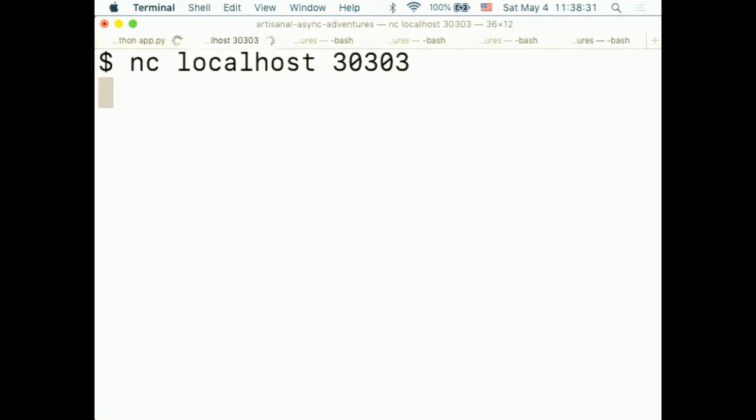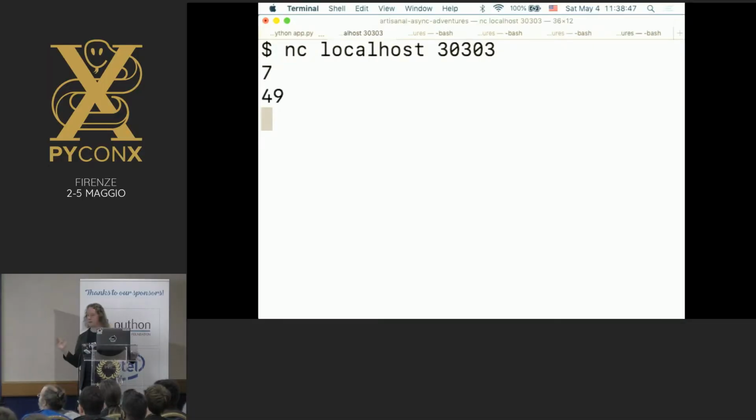And now we're connected. And so now this expects numbers. So another thing about this talk is we want some audience participation. If somebody from the front row could give me a number. 7. 49. Amazing. And just to make sure that this actually does more than one number per request, if somebody else wants to shout out a number.